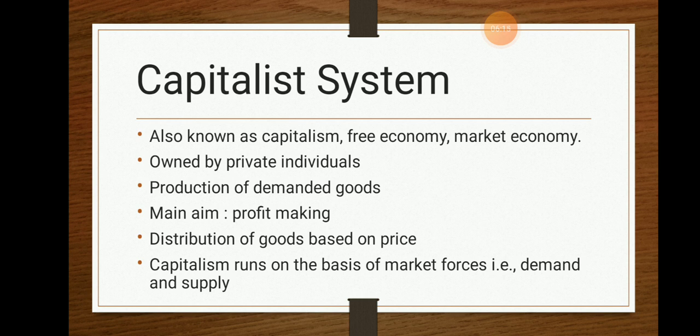So at this particular point of time, what will the producer do? The producer will produce only the Good Day biscuit instead of producing the Parle-G biscuit. So this is known as demanded goods production. Okay, this is about the capitalistic system.